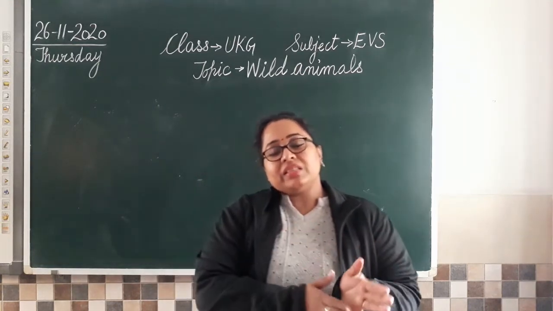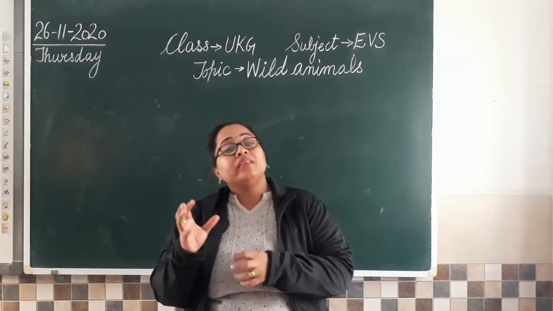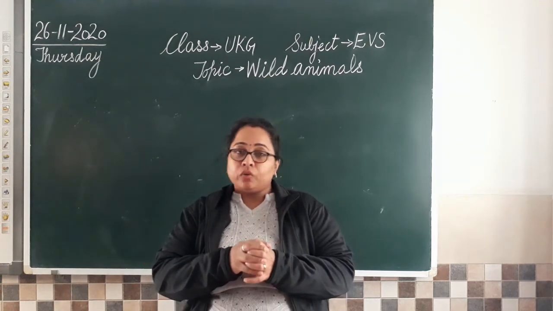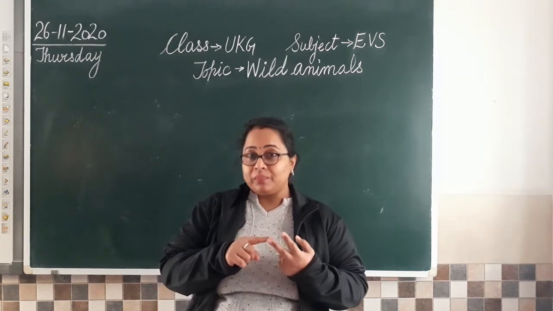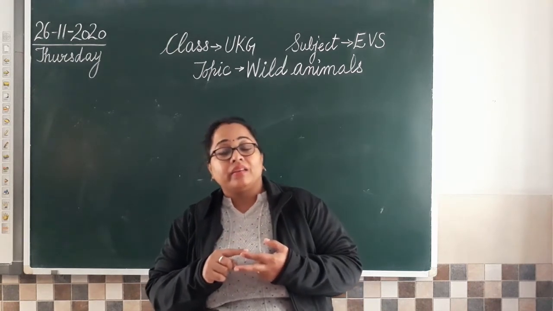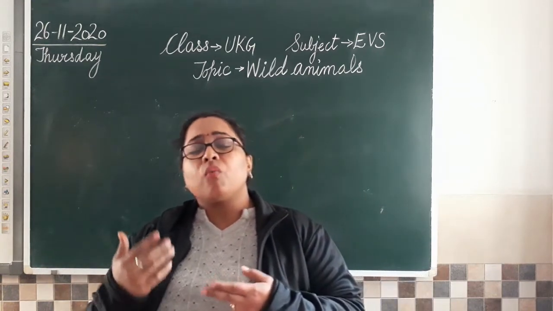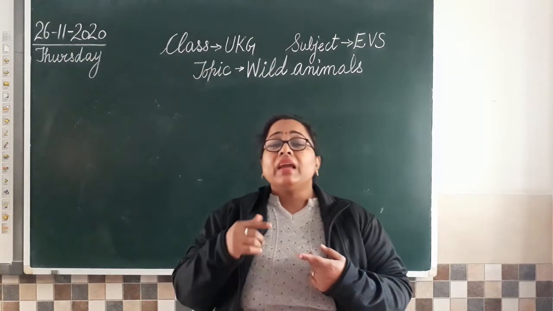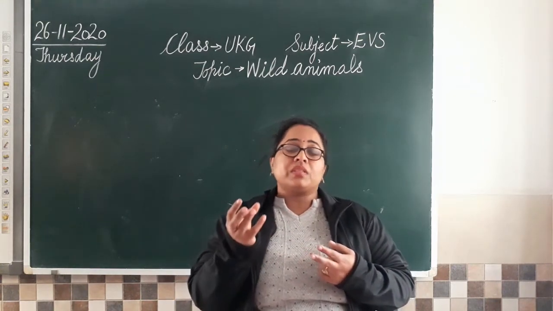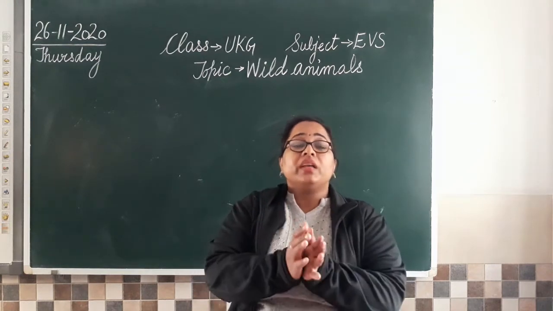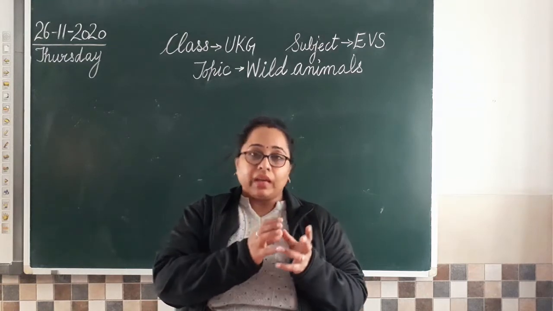Now in the previous EVS class, students, we have learned about different animals and the things we get from them. You remember that? We have done cow and she gives us milk. Then we did hen. Let's quickly revise the previous work. What are the things we are getting from hen? Egg and meat. So what meat? Like chicken. I am not saying that everyone eats, but there are people who eat chicken. So this chicken we get from hen.